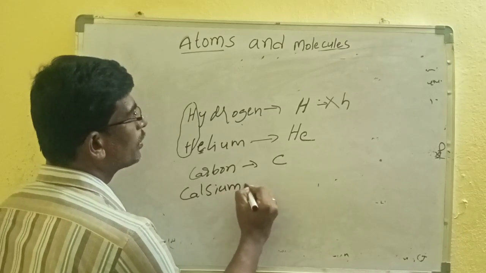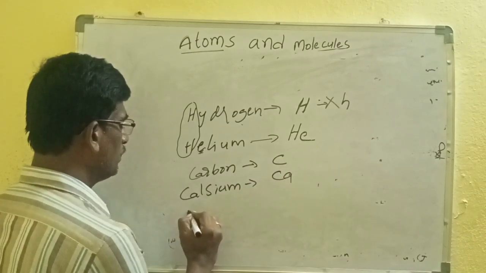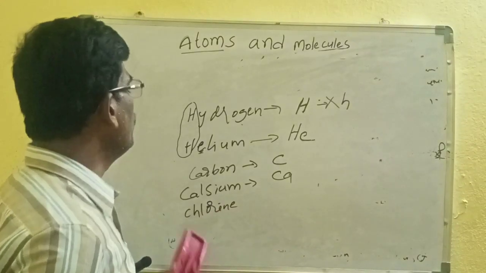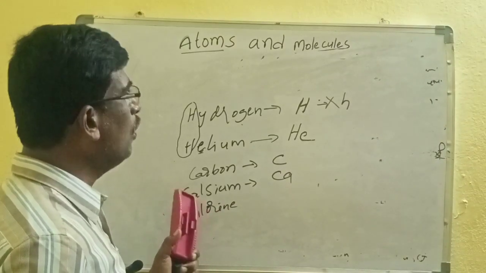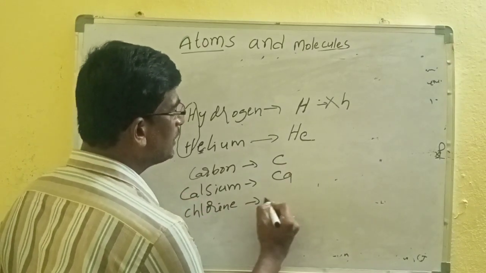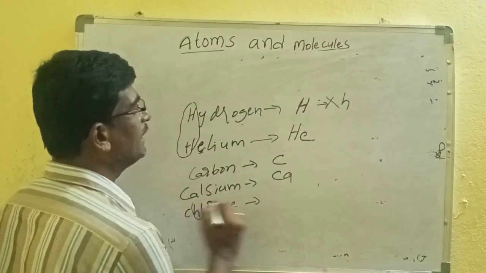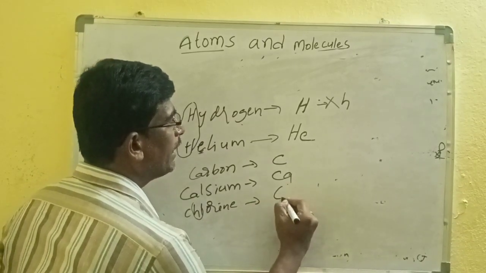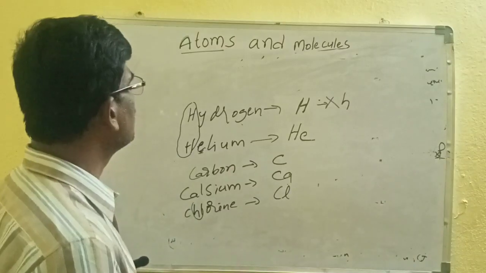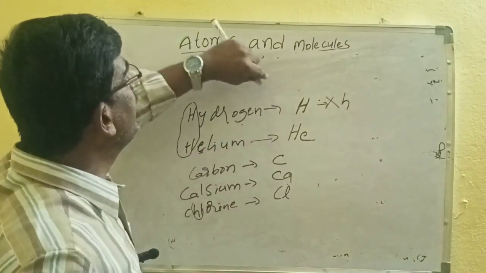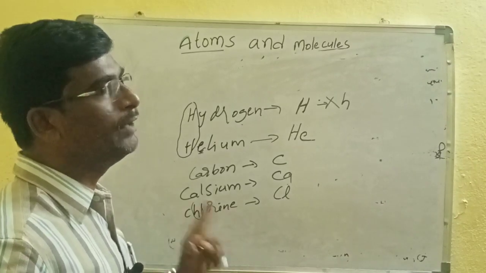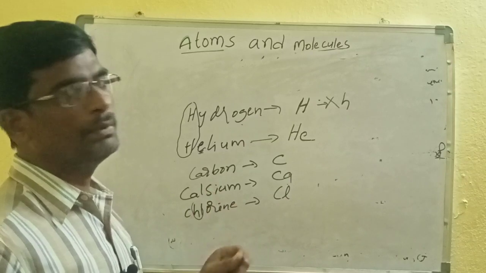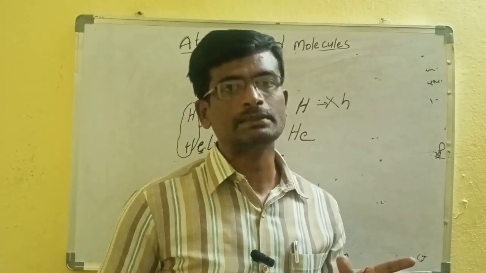Calcium, Ca. But chlorine, here we pronounce it as 'clo', the H is silent, that's why it is taken as Cl. C is the capital letter and L is a small letter. So a symbol contains either one or two letters. If it contains one letter, it must be a capital. If it contains two letters, the first letter must be capital and the second letter must be small.